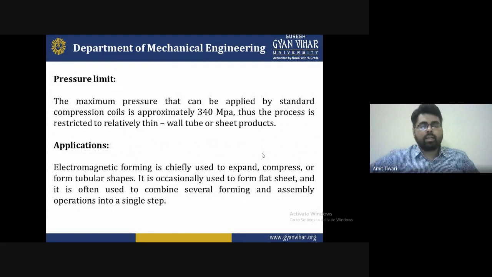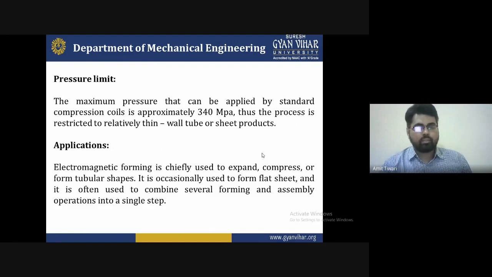Now the pressure limit: the maximum pressure that can be applied by the standard compression coil is approximately 340 megapascal. Thus the process is restricted to relatively thin-walled tube or sheet products. So for production applications, electromagnetic forming is chiefly used to expand or compress tubular shapes. It is occasionally used to form flat sheet, and it is often used to combine several forming and assembly operations into a single step.